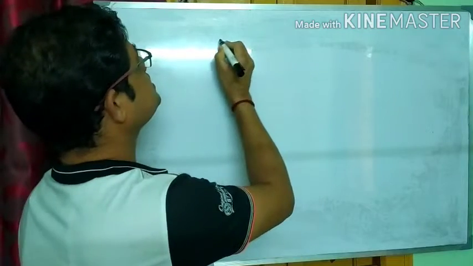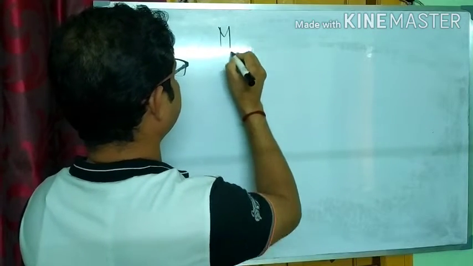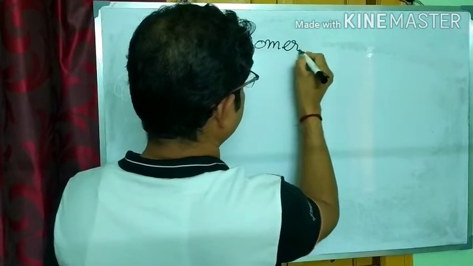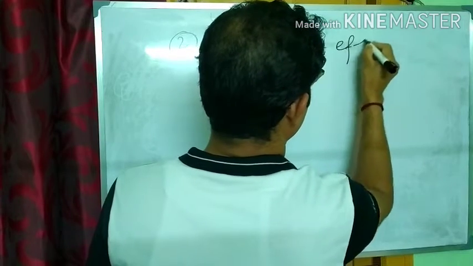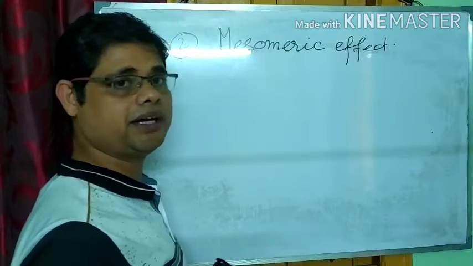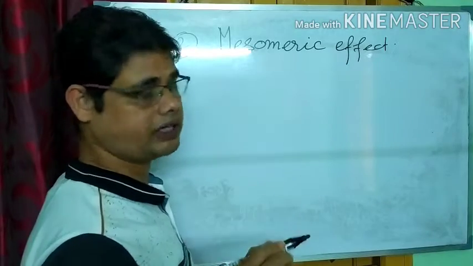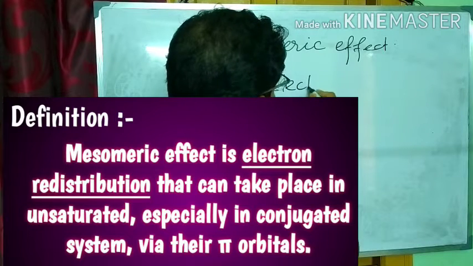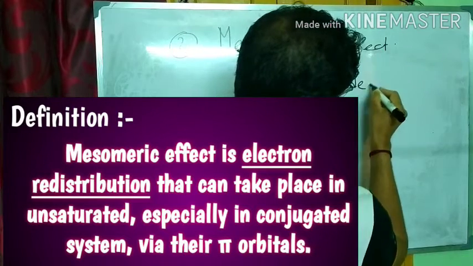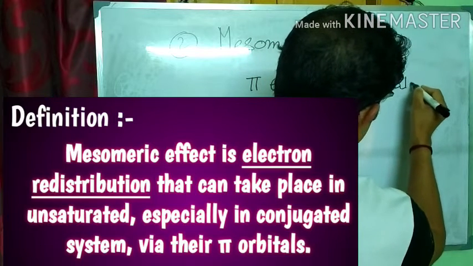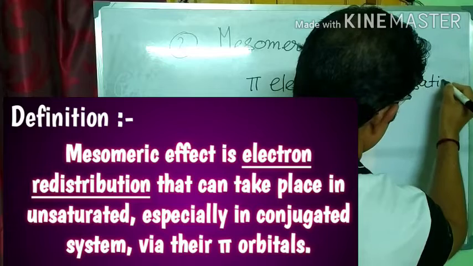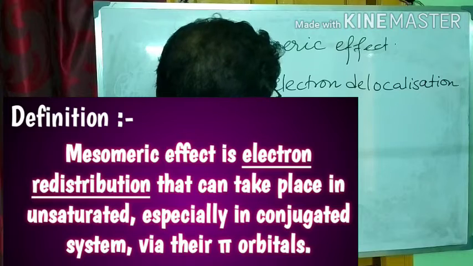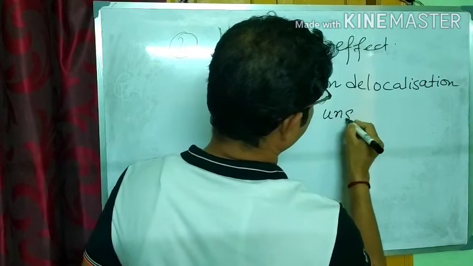The second electronic effect is the Meso-Meric effect. The inductive effect is sigma electron delocalization. Here, the Meso-Meric effect is pi electron delocalization, pi electron delocalization in an unsaturated compound.